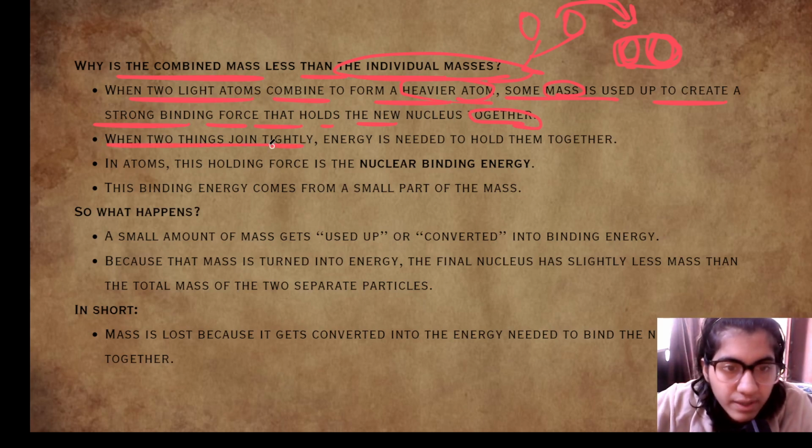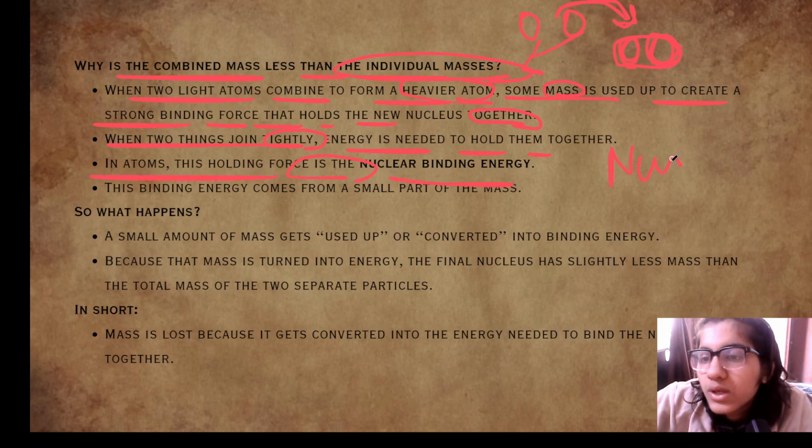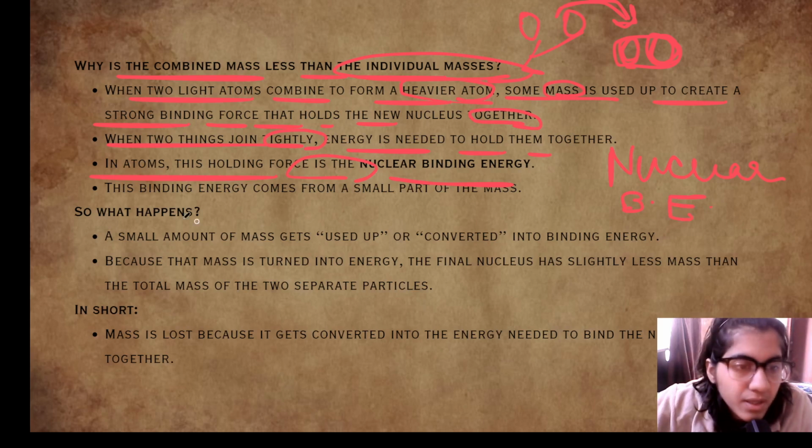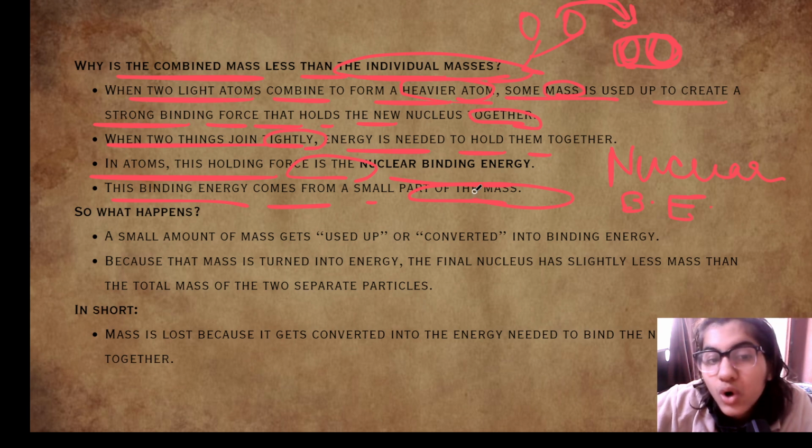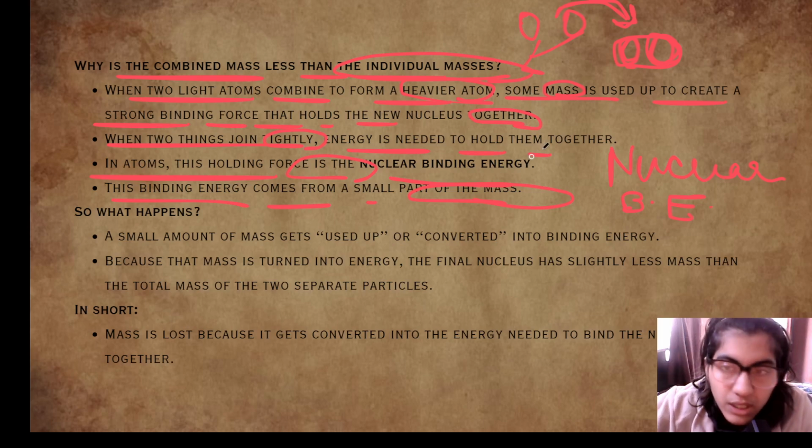When two things join tightly, energy is needed to hold them together. In atoms, this holding force is called the nuclear binding energy. This binding energy comes from a small part of mass. So where does the nuclear binding energy come from? From the mass. As we have seen, when individual atoms combine, some of the mass is converted into this binding energy.